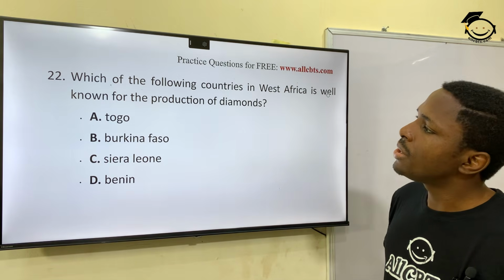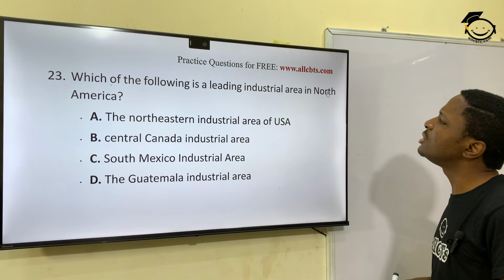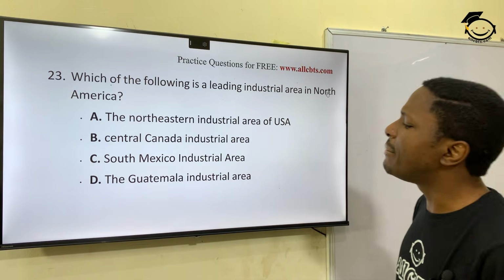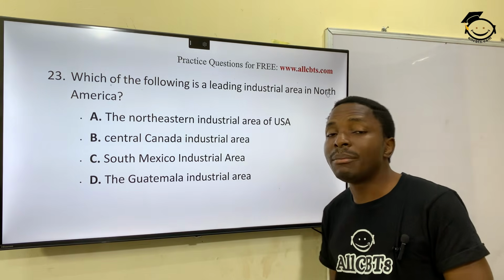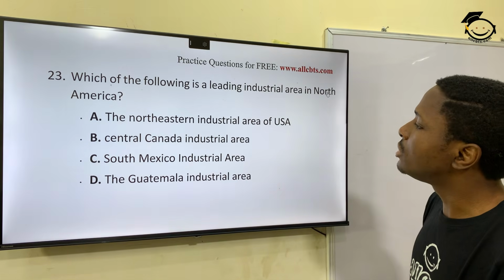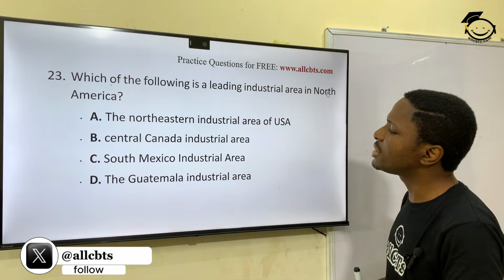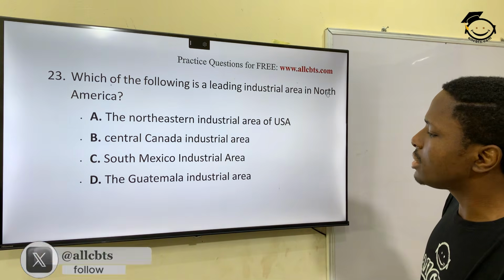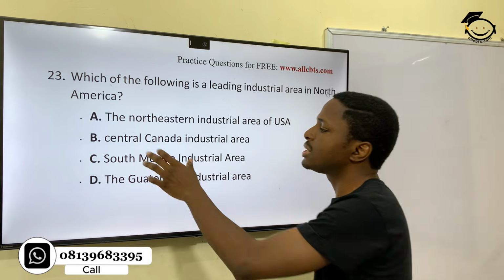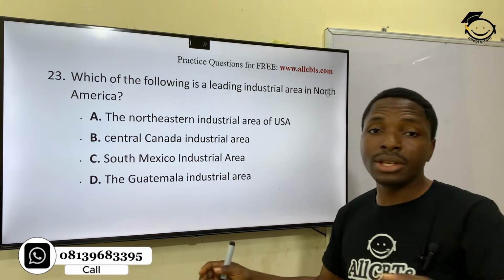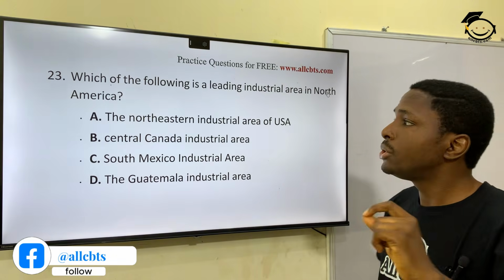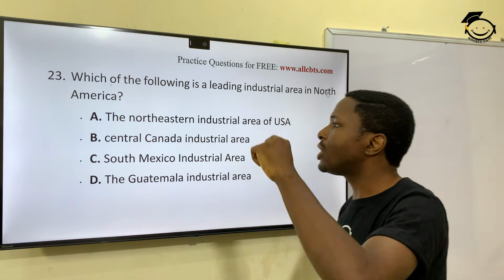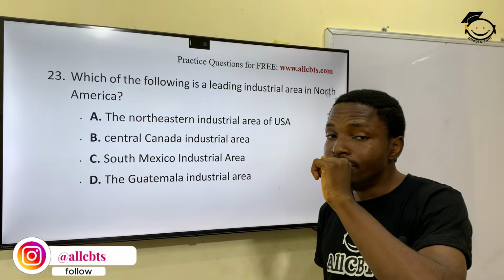Yeah. 23 now. Which of the following is a leading industrial area in Northern America? So you have the northeastern industrial area, you have central Canada, South Mexico, Guatemala. All these ones are like borders, surrounding areas. So option A is the correct option. It's the leading industrial area in North America.